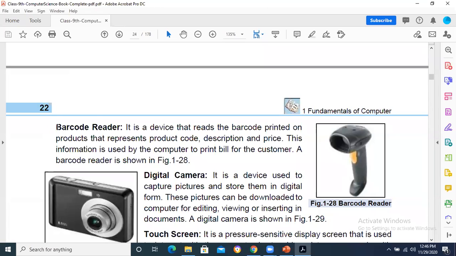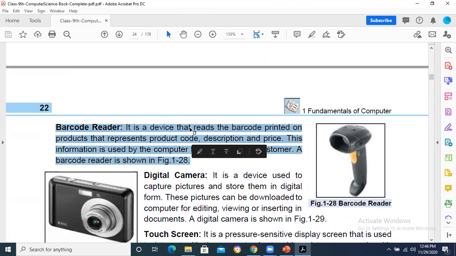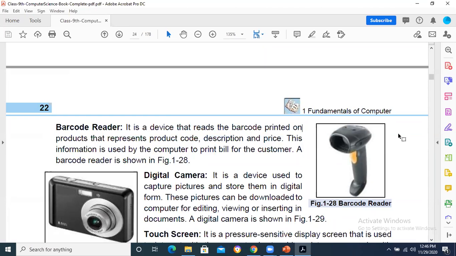Now, barcode reader is a very important device which is used to read the barcode on a product. Inside the superstores, you would have seen this thing.